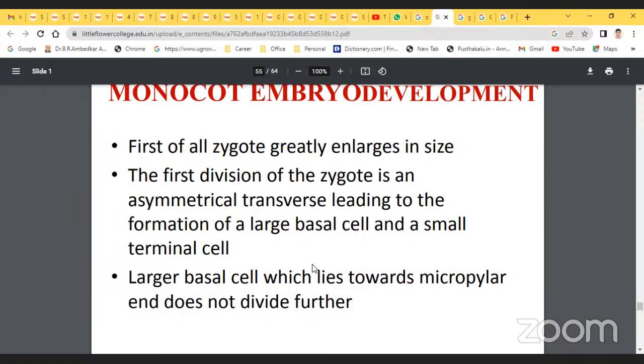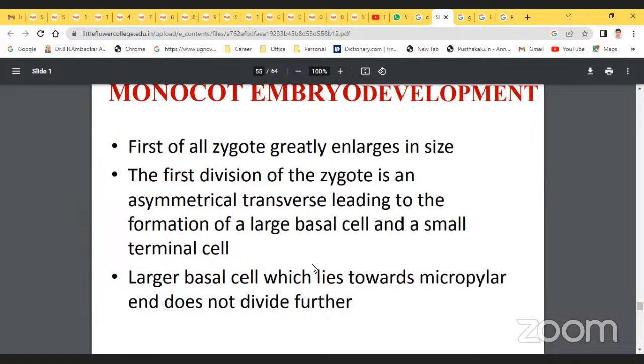What is happening here? The formation of a large basal cell and a small terminal cell, right? Here also there are two cells: the first is the large basal cell and the second is the small terminal cell.